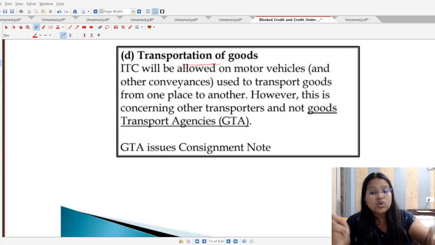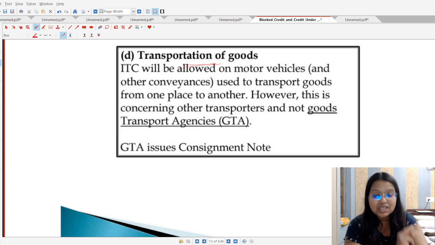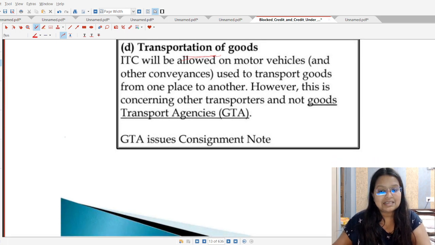But if those transportation vehicles are related to the GTA, Goods Transportation Agency, this exception will not cover here, because students, in that case this provision will not be applicable. Okay, it means in that case ITC shall be blocked. However, this is concerning other transporters and not the GTA.